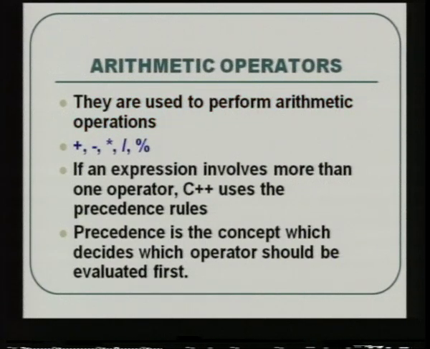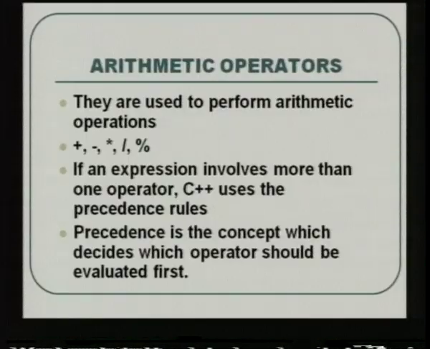The symbols of these operators are given here. If an expression involves more than one operator, like if in a single expression you have both addition and subtraction and multiplication and division, how is the compiler going to know which operation is to be done first? For that reason you have something called the precedence rules. What is meant by this word precedence? Precedence is a concept which decides which operator should be evaluated first. There is a set of predefined rules already existing in the language which tells us which operator should be executed first in an expression.